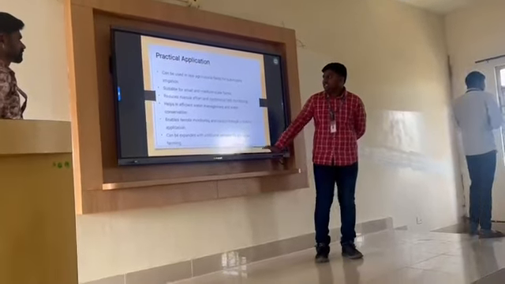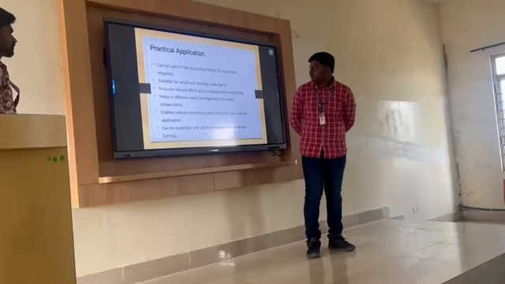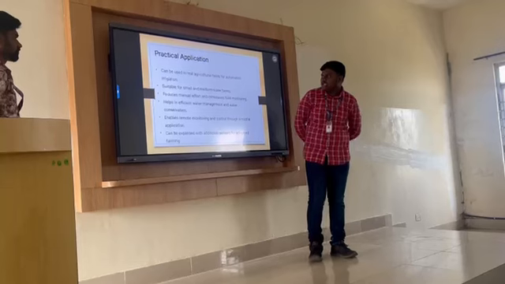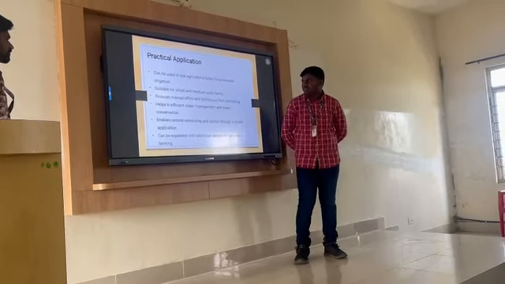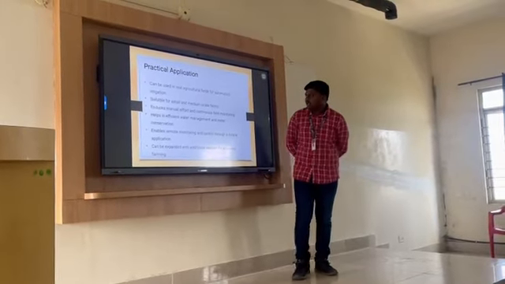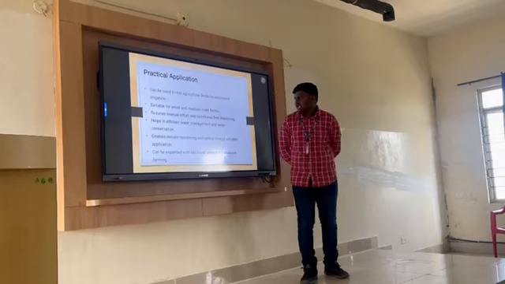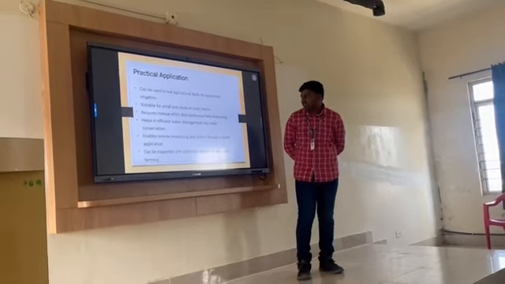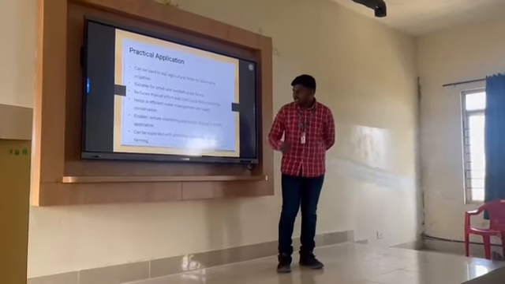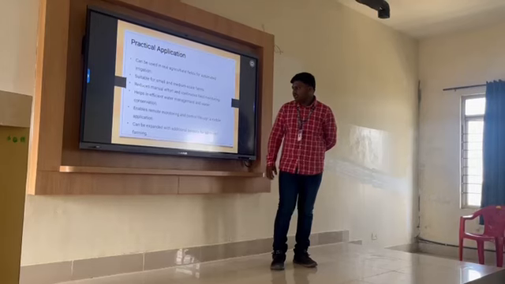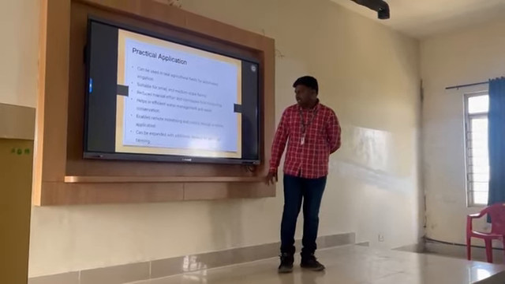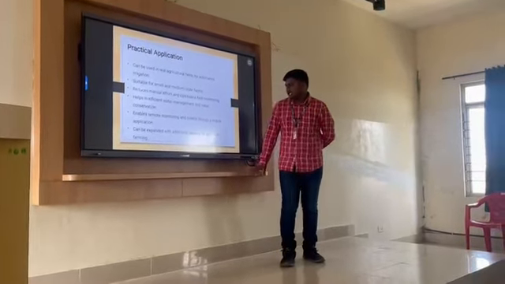Practical applications. It can be used in real agriculture fields for automated irrigation, suitable for small and medium scale farms. It reduces manual, continuous field monitoring, helps with efficient water management and water conservation, and enables monitoring and control through a mobile application. Additional sensors can be added for advanced farming.